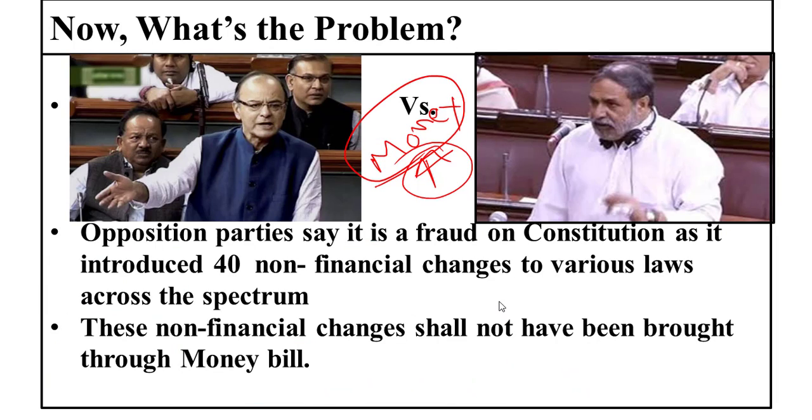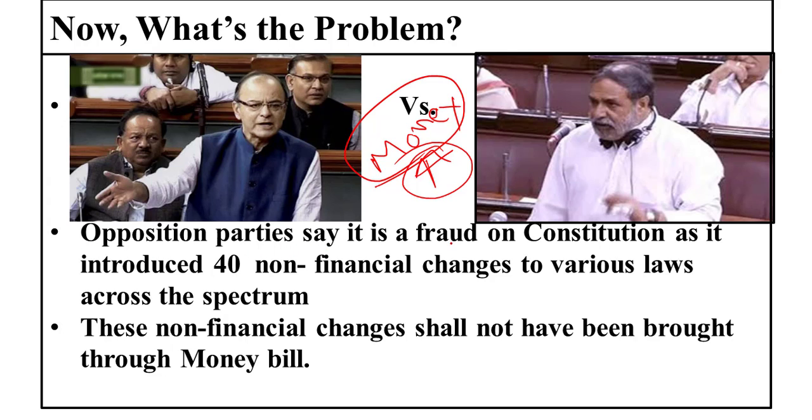Now, to bypass the scrutiny by Rajya Sabha, the government has labelled the provisions which should have been in the ordinary bill as part of the money bill, and has presented it as a money bill as a whole. So that is the controversy surrounding this. Now let's have a look at what these lines have to say.